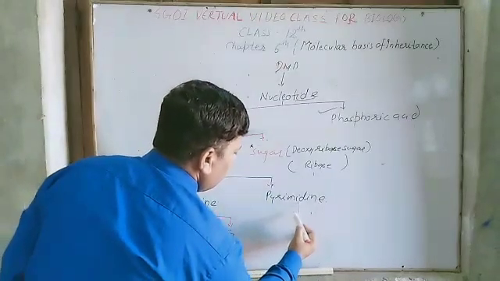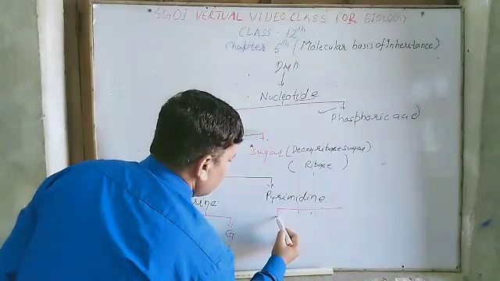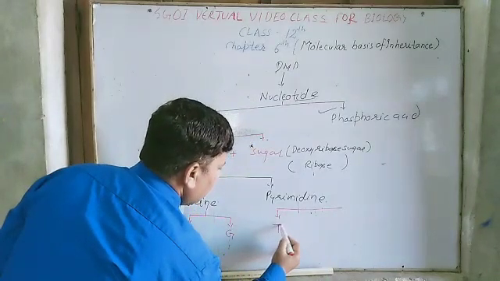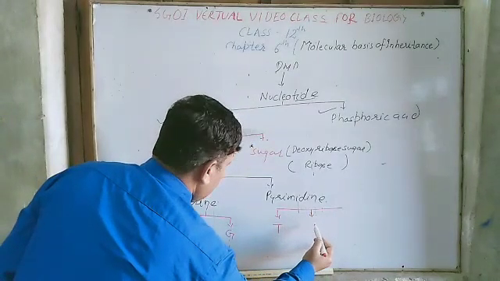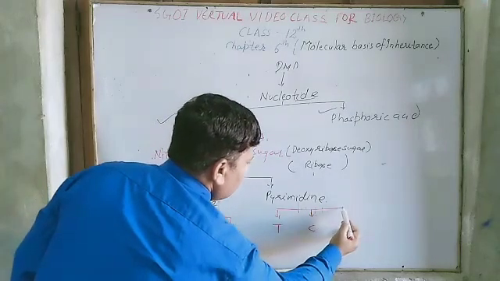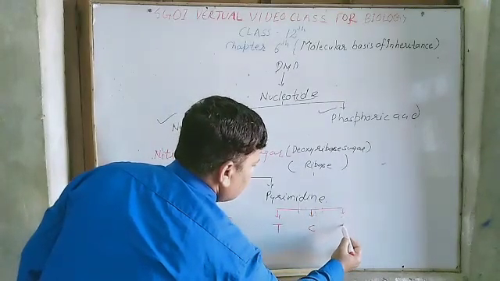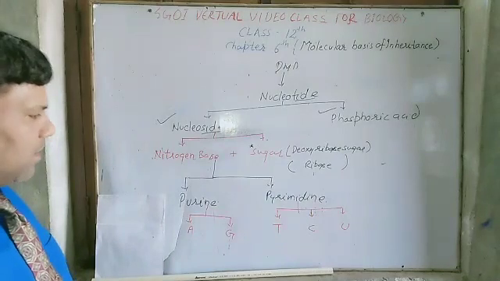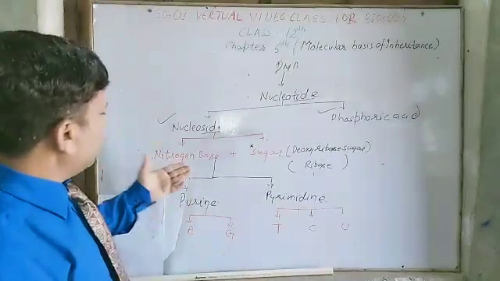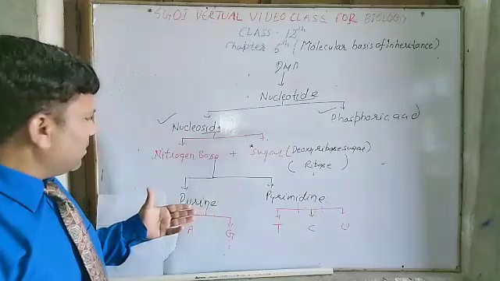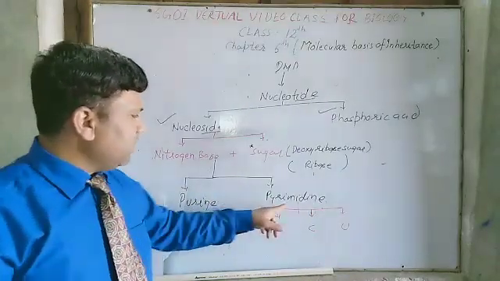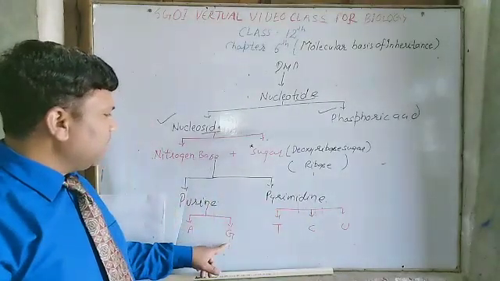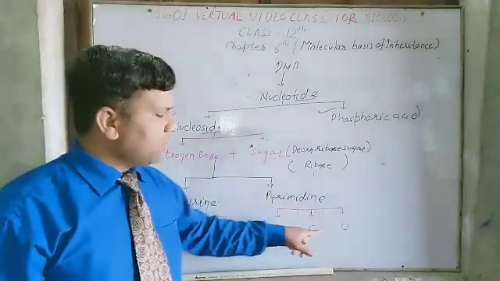Pyrimidine is three types. First is thymine, second is cytosine, and third one is uracil. Understand here? Nitrogenous base is divided into two parts, purine and pyrimidine. Purine is adenine and guanine, pyrimidine is thymine, cytosine and uracil.